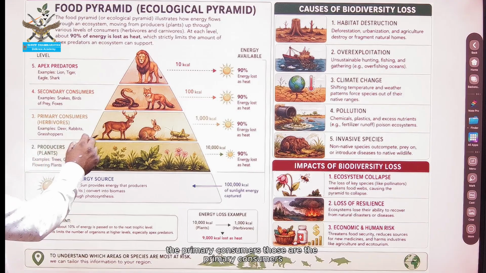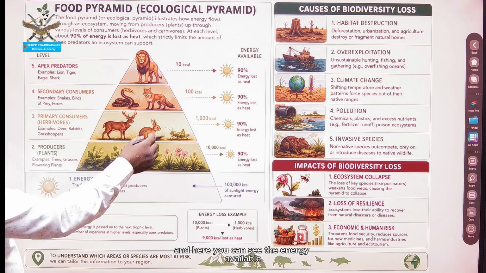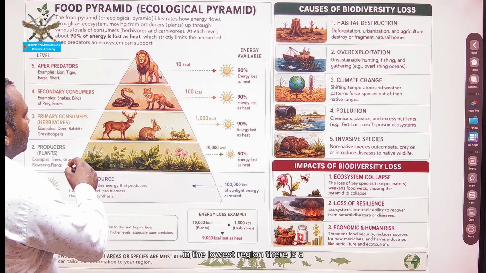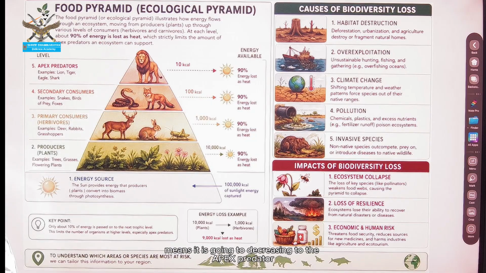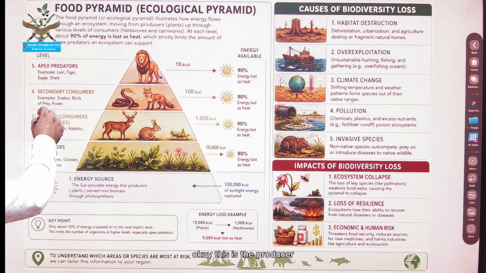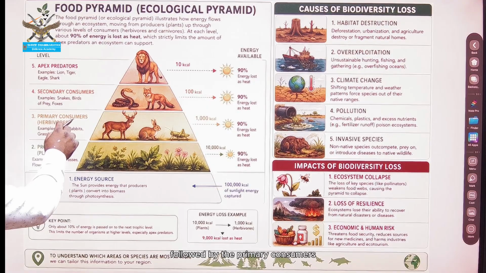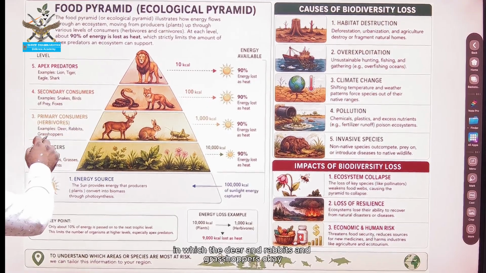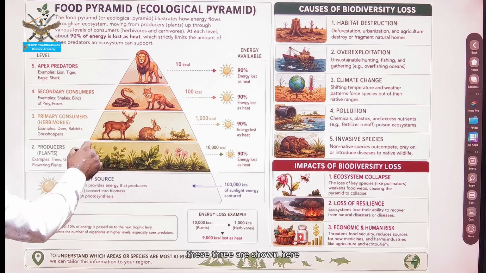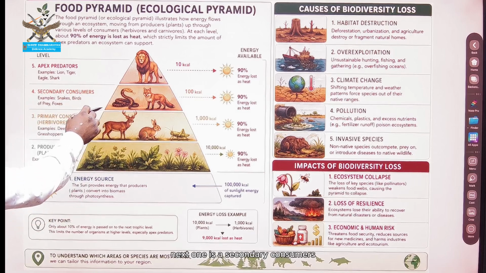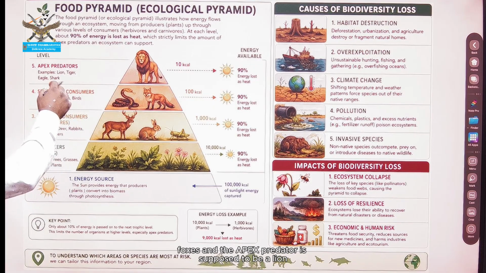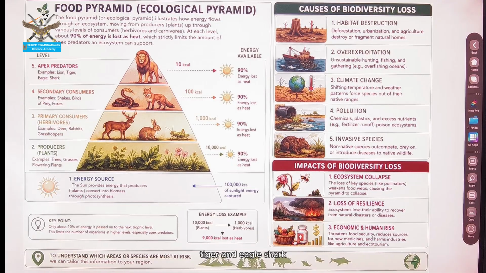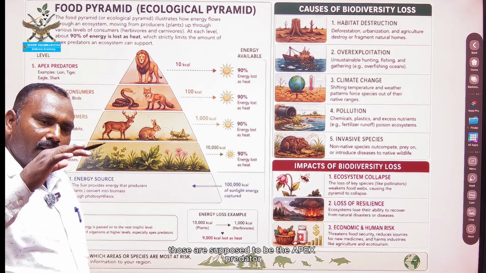The primary consumers, those are the primary consumers, and here you can see the energy available. In the lowest region, there is 10,000 kilocalories of energy available, and followed by it is only 10 kilocalories, meaning it is decreasing towards the apex predator. Okay, this is the producer followed by the primary consumers, in which the deer and rabbits and grasshoppers. Okay, these three are shown here. Next one is the secondary consumers, maybe for example the snakes and birds of prey and foxes. And the apex predators are supposed to be lion, tiger and eagle, shark. Those are supposed to be the apex predators.